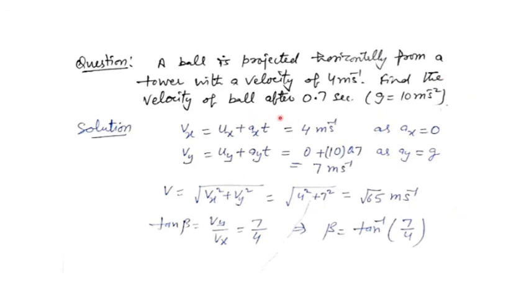Now they will not ask you that you have to find magnitude and direction both. That should be understood in your mind that when velocity is a vector quantity, you have to find both. Because if you are not finding the direction, then your marks will be deducted accordingly. So for any vector quantity, you have to write the direction as well as magnitude. That should be clear in your mind.